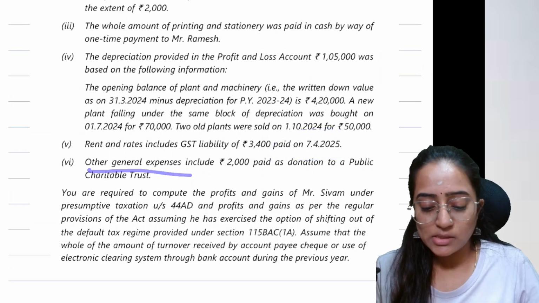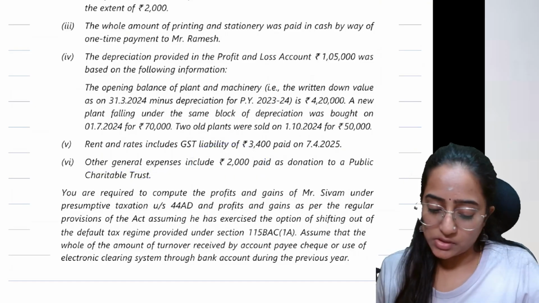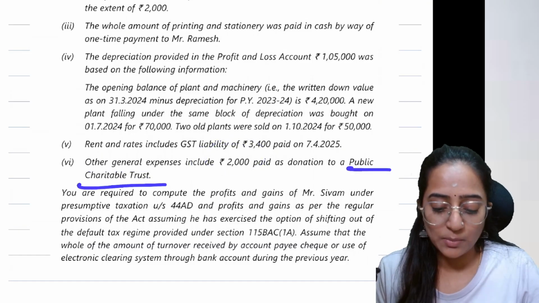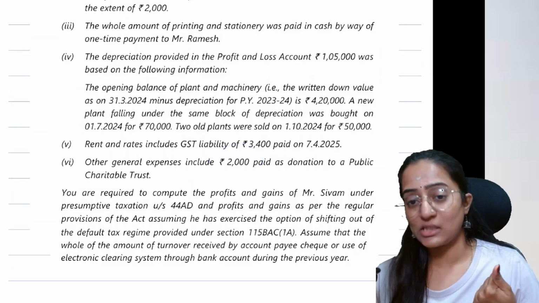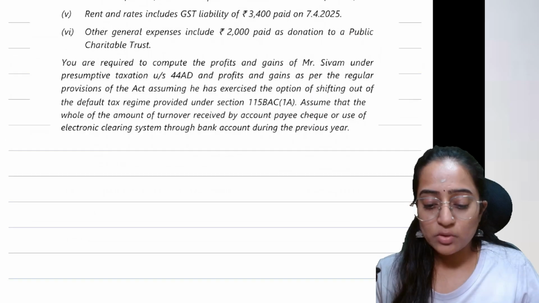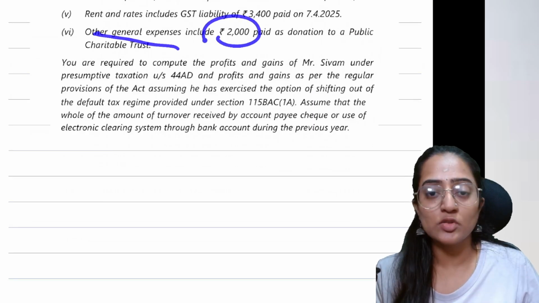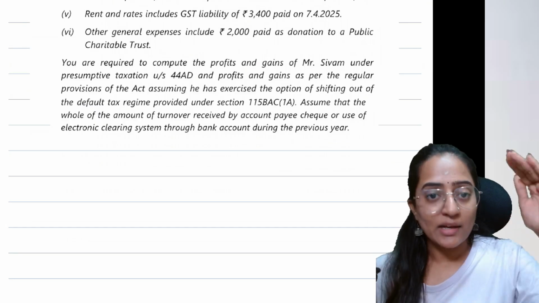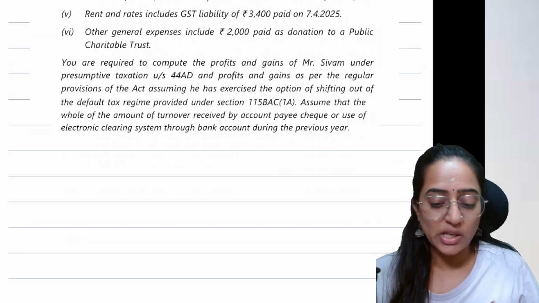Other general expenses includes rupees 2,000 paid as donation to a public charitable trust. This 2,000 rupees donation goes under the 80G concept. However, this other general expenses includes 2,000, so we are going to remove that effect in your PGBP, decrease the expenses, and we are going to provide the same under section 80G.